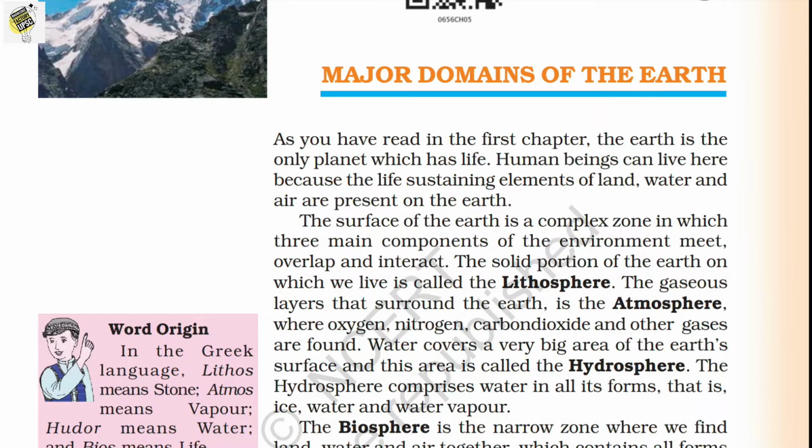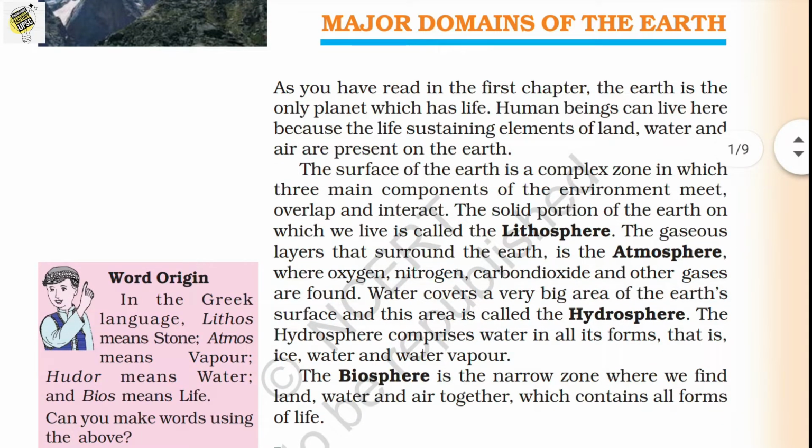The solid portion of the Earth on which we live is known as lithosphere. The gaseous layers that surround the Earth are the atmosphere, where oxygen, nitrogen, and carbon dioxide gases are found. Then the water covers a very large area of the Earth's surface, and this area is called the hydrosphere. The hydrosphere comprises water in all forms, that is ice, water, water vapor, etc.